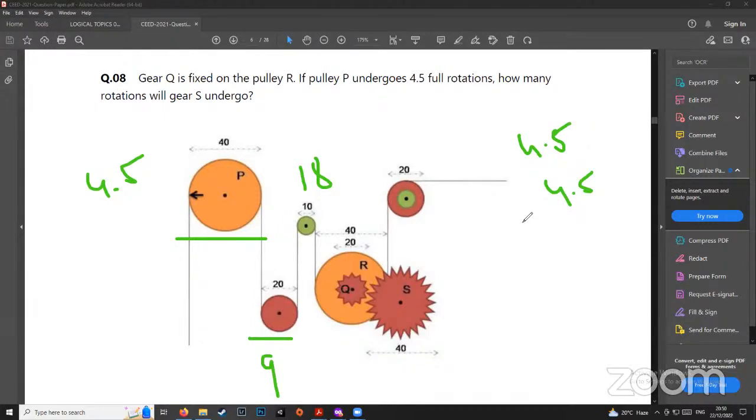And then S, which is double the size of Q, will do even half of that, because it is bigger, right? So it will do even less work. So it will do half of 4.5, which is 2.25, which will be the correct answer.